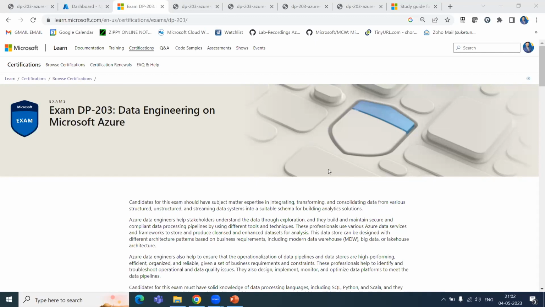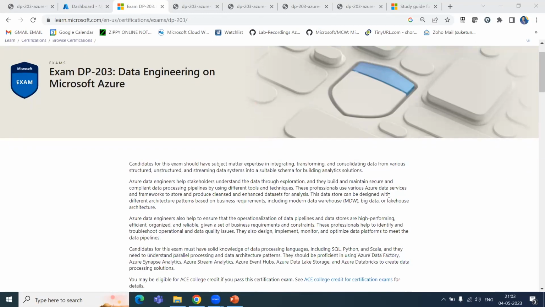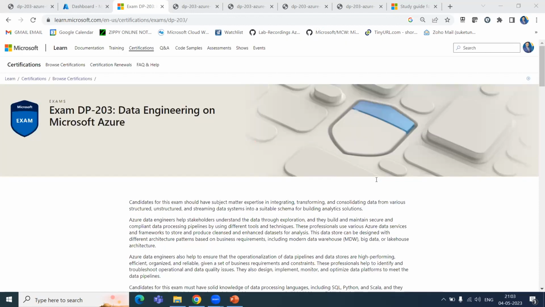So we are actually focusing on this exam, DP203, Data Engineering on Microsoft Azure, right? Yes. So this certification course was earlier two separate courses, DP200 and DP201. DP200 was only focusing on the technology like Azure Data Factory, SQL Data Warehouse, Azure Databricks, Cosmos DB and other data engineering services. And DP201 was focusing on architecting the data engineering solution.